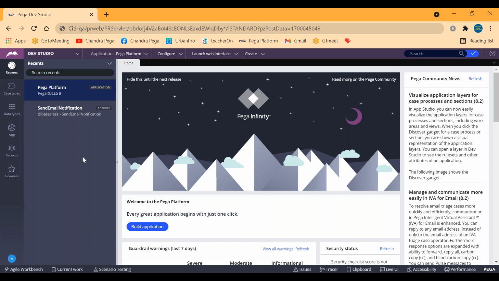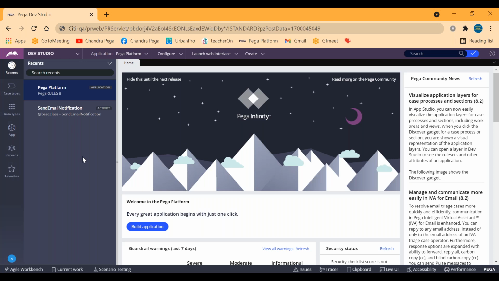You have to ask for each and every URL and you have to get the operator ID created in each and every URL. Initially the operator ID will be created only in the dev environment. Once you are completely done with the development, the next thing is you have to do the testing. First you have to do it, and then we will be passing it to the testing team. Then they will be asking you to check each and everything in the QA environment.